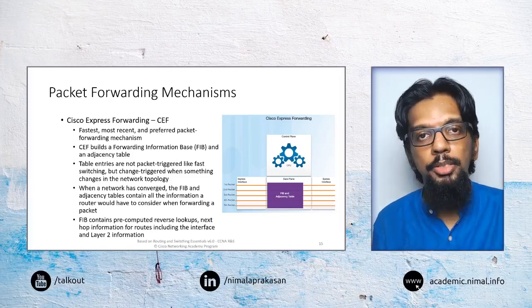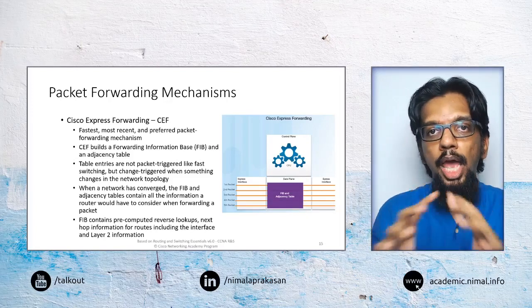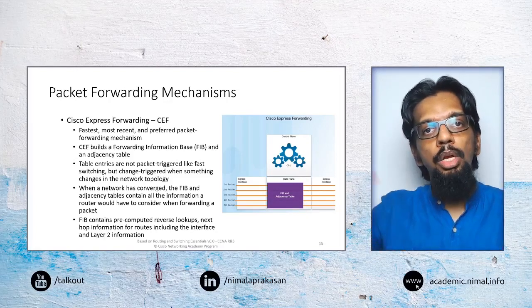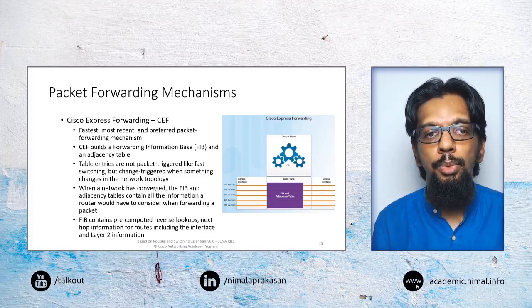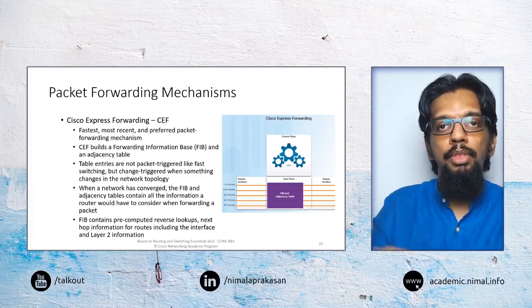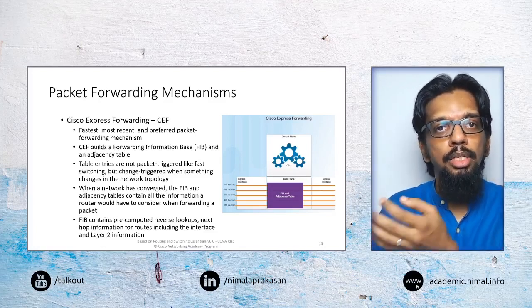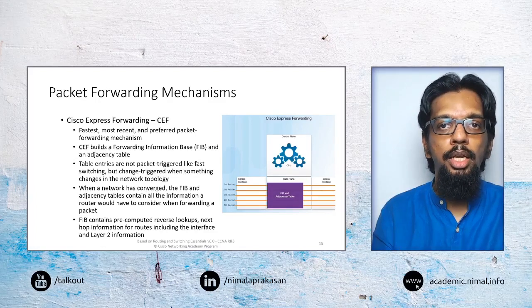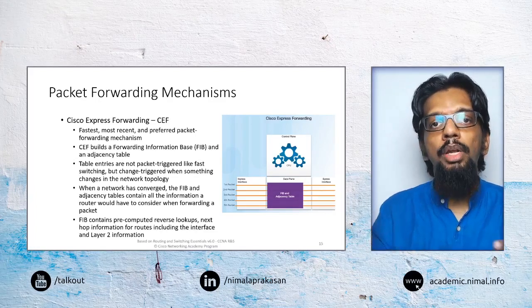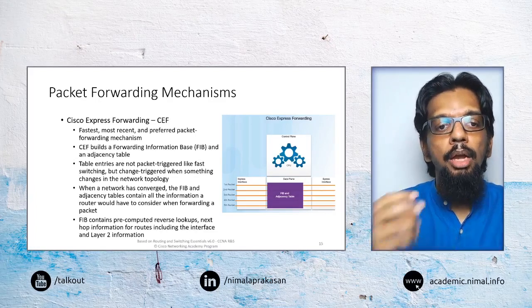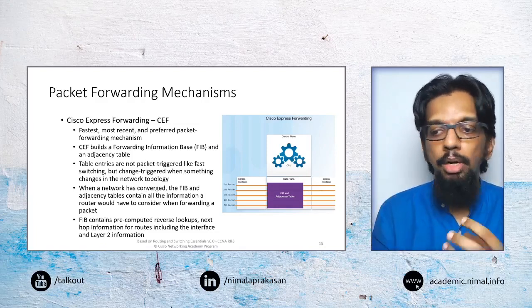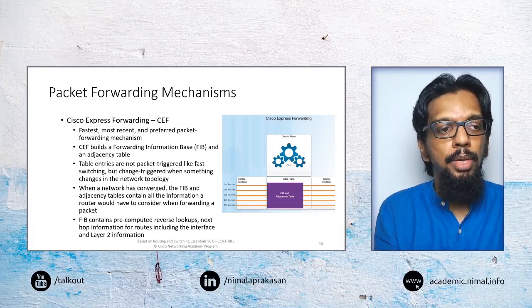Whereas in Cisco Express Forwarding, that cache will be built based on whether anything changes in the network. Say for example, if the network changes and now there's a new router, or a new network is connected, this router will take that information and build a new forwarding table, a new forwarding cache, based on that information.